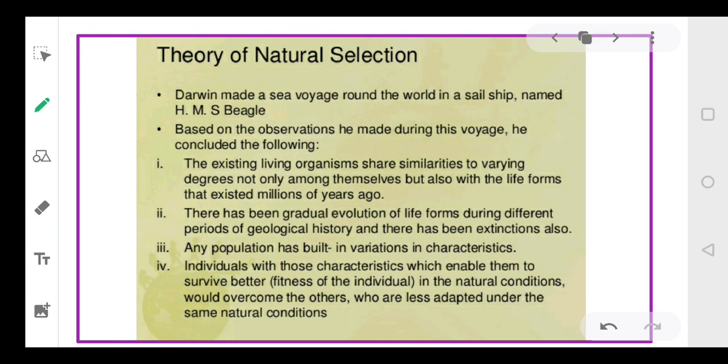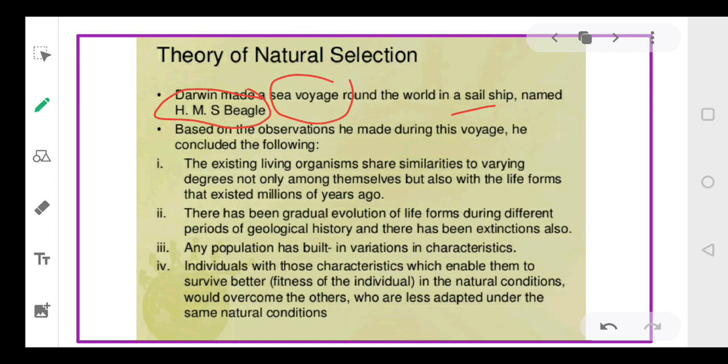Now Darwin basically made a sea voyage. Do you know what is a sea voyage? That means he traveled through the sea. The name of his ship is HMS Beagle. So he had his own ship, HMS Beagle, and he traveled across the world through the sea.